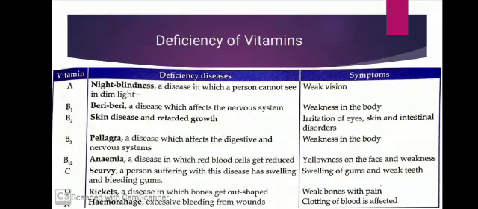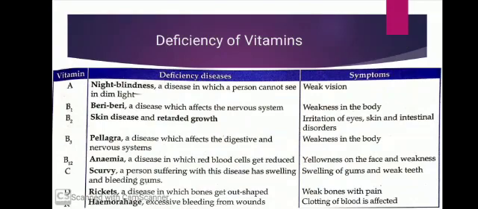Now, next is deficiency of vitamins. For explaining this, let's take an example to understand the different types of deficiency of vitamins. First example, suppose a student sits on the last seat and on most days is not able to see the blackboard, and sometimes when he walks at night he is not able to see at all.